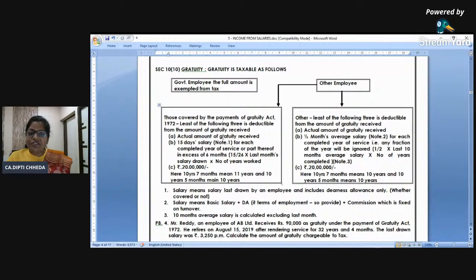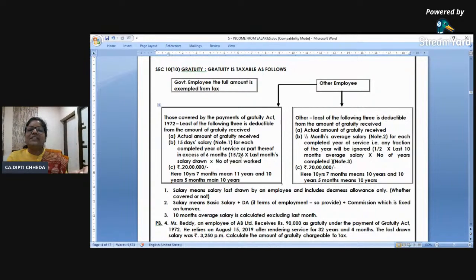Actual amount of gratuity received, 15 days salary for each completed year or part thereof in excess of 6 months. Right? And if you are covered under the Gratuity Act, you will take only 26 days in a month. So can I say, if you are my employee for 20 years now, 15 by 26, tentatively half month salary, I'll give you by way of gratitude.